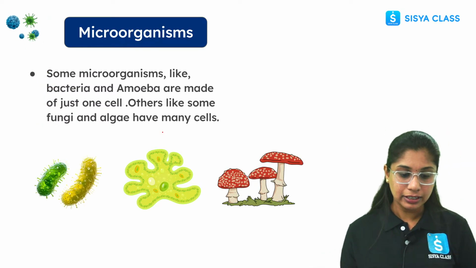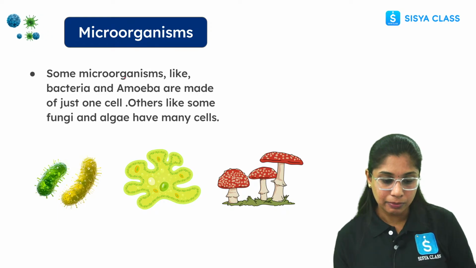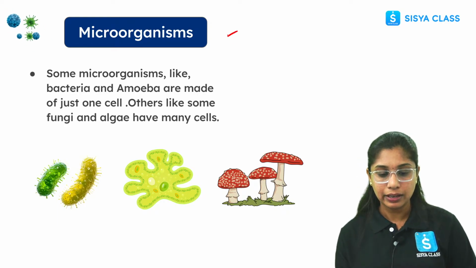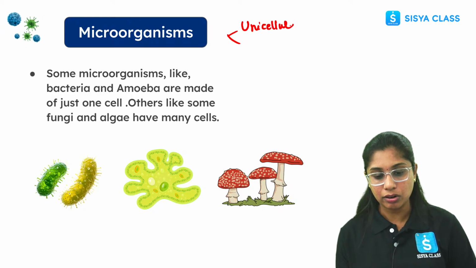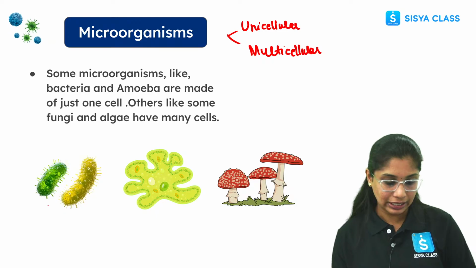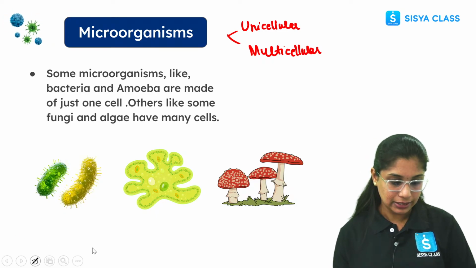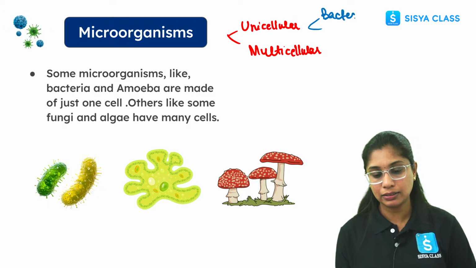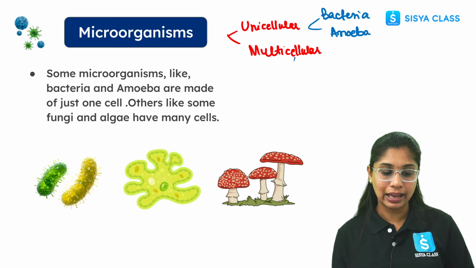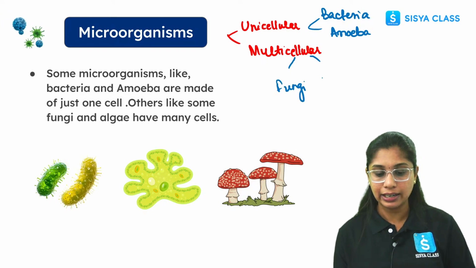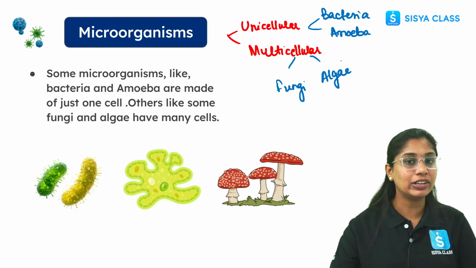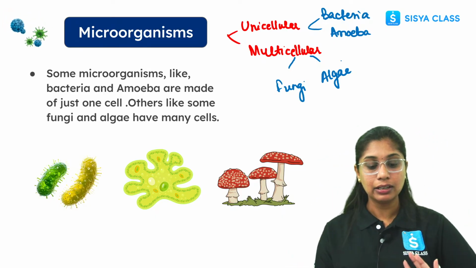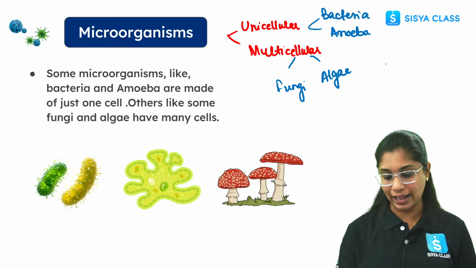So microorganisms can be unicellular and multicellular also. For example, among the unicellular organisms we have bacteria and amoeba. But coming to the multicellular, we have fungi and algae. But for fungi also we have an exception. We will learn, don't worry. So multicellular, we have fungi and algae, everyone.